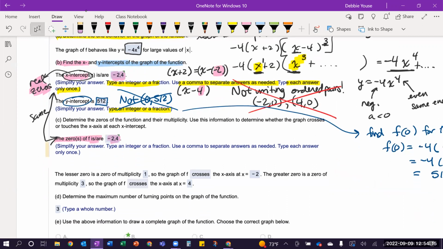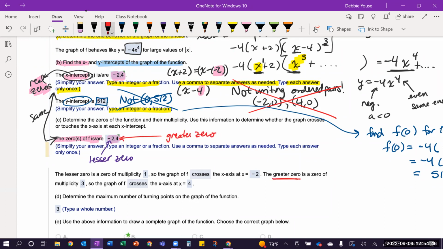So again, the wording sometimes throws students off here because the program doesn't want to lead you as to what value you're going to get for these zeros. So they're going to refer to these as the lesser zero and the greater zero. So notice that -2 is the lesser or smaller zero, and the 4 is the greater zero.